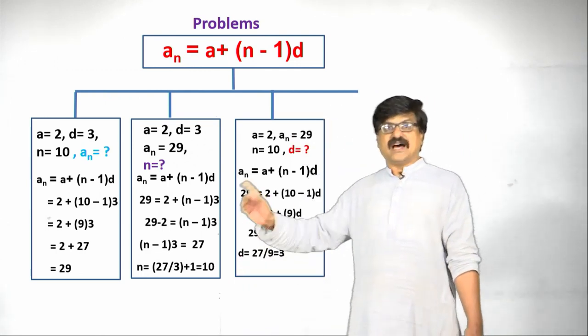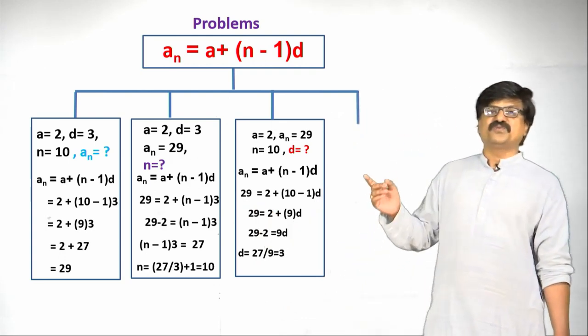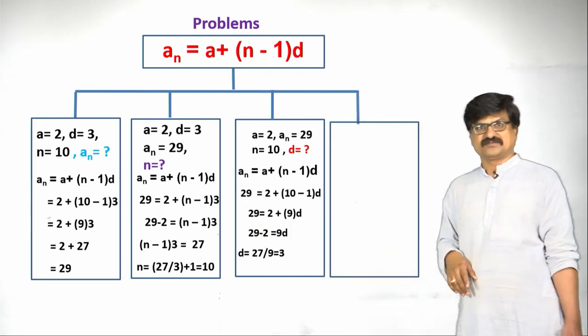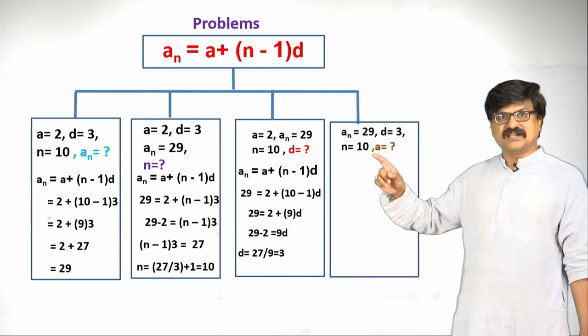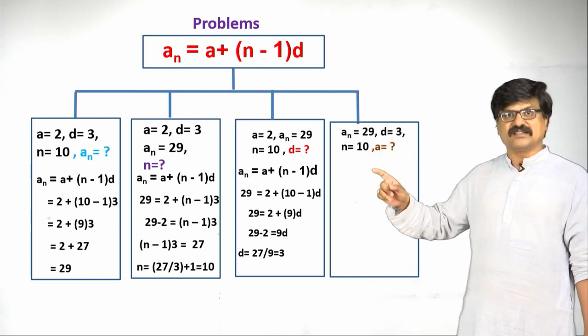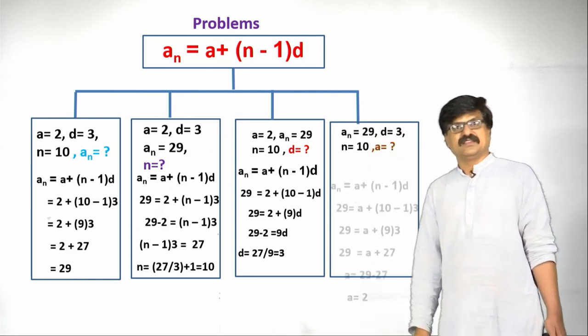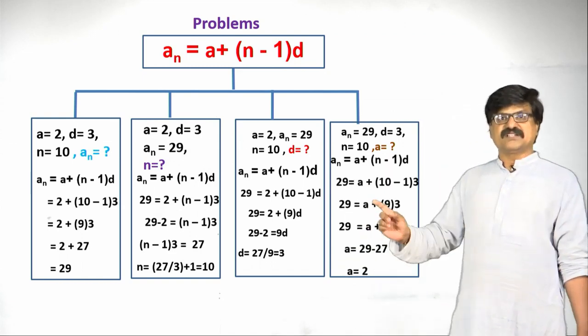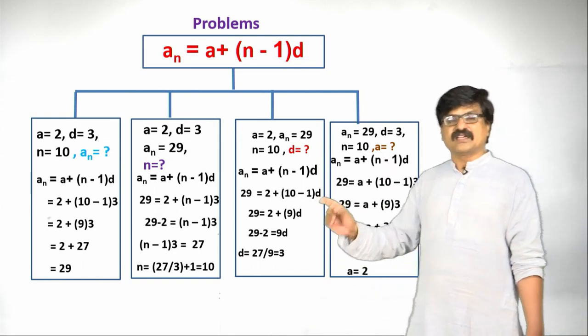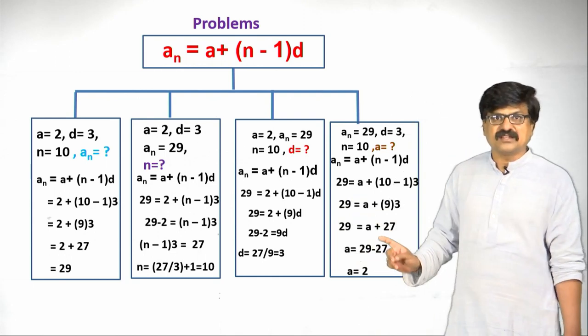See, the last case is how to find the first term. a n is given, d is given, n is given. How to find a? Same formula, substitute, simplify. Again in this case we are getting a as 2.